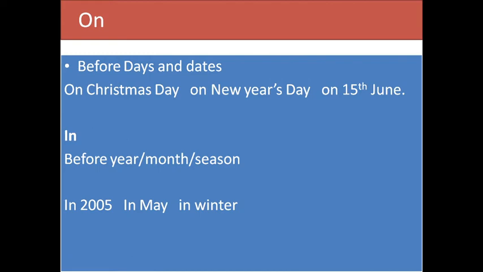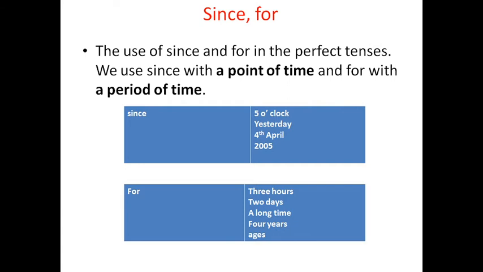On is used before days and dates: on Christmas Day, on New Year's Day, on 15th June, on 15th August, on Independence Day. So we use on before days and dates. On Dasara. In before year, month and season: in 2005, in May, in winter, in the summer, in April, in the year 2007.